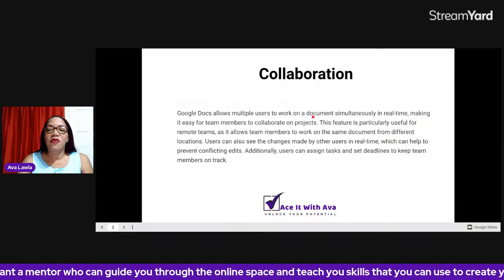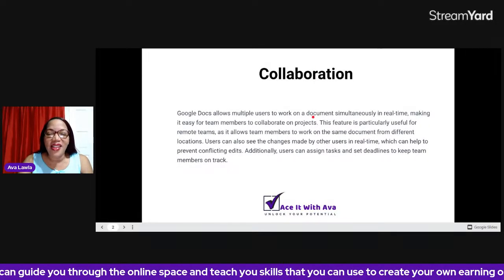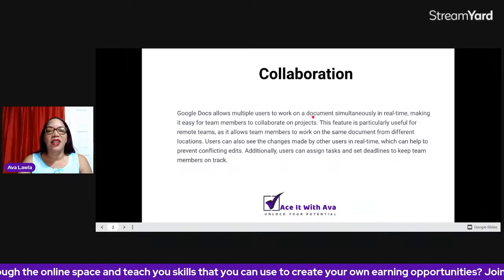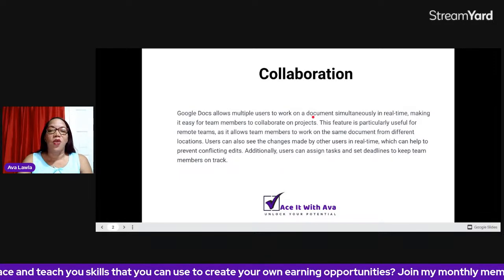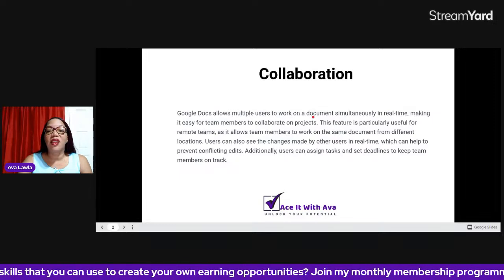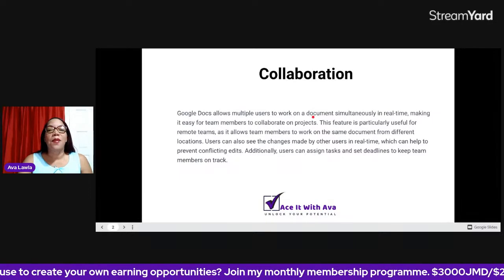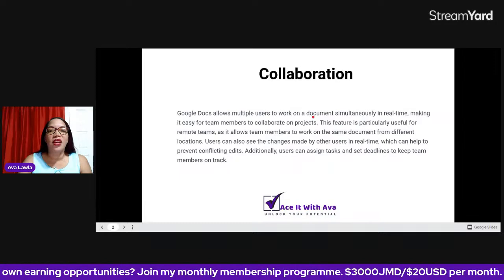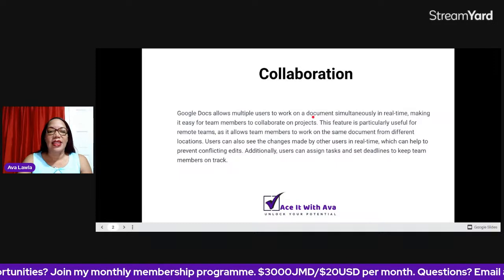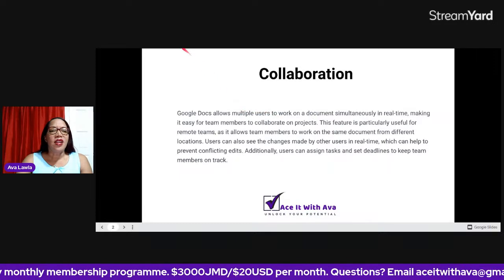So the collaboration feature is definitely one that sets Google Docs apart from Microsoft Word with that feature. Saves a lot of time and eliminates the back and forth because people can be working on the document at the same time. So have you used the collaboration feature?